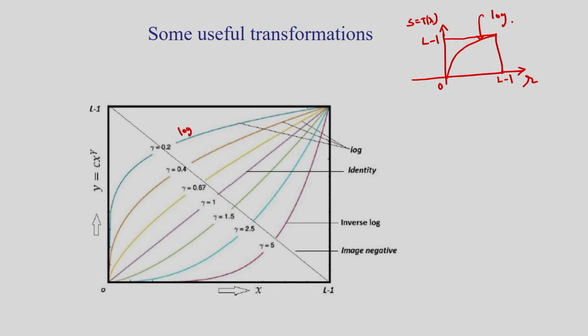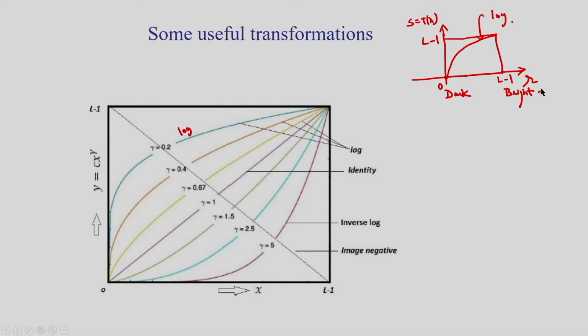So what will happen in the case of the log transformation? The transformation maps a narrow range of low intensity input. This is the low input, the dark side, and this is the bright side.